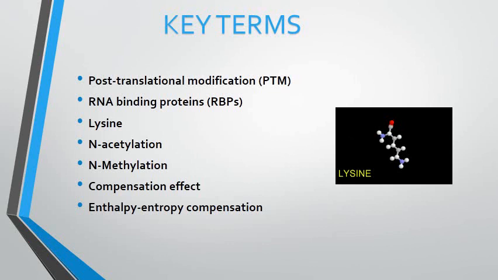N-acetylation is the transfer of an acetyl group to nitrogen in amino acids. This can occur through both irreversible and reversible mechanisms. This process requires the enzyme N-acetyltransferase. N-methylation is the transfer of methyl groups to nitrogen atoms in amino acid side chains. The reaction is catalyzed by methyltransferases. The compensation effect describes the behavior of a set of associated chemical reactions which show a kinetic or thermodynamic linear relationship. Enthalpy-entropy compensation is the correlation that can sometimes be seen between the estimates of the enthalpy and entropy of a reaction based on temperature dependence data.